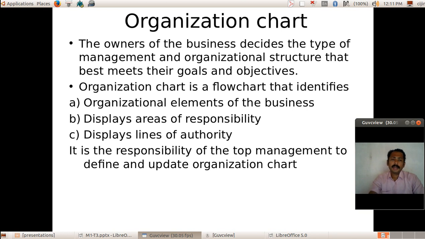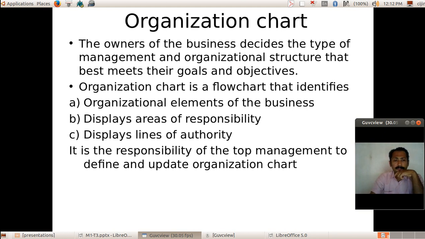And an organization chart is a flow chart that identifies the organizational elements of the business, which are all the elements of this organization, and it displays the details of the responsibility of each area. In each area, which are the responsibilities of that particular level.